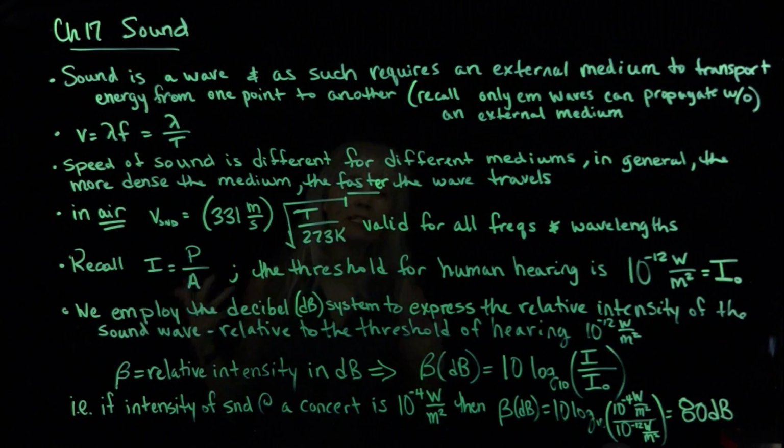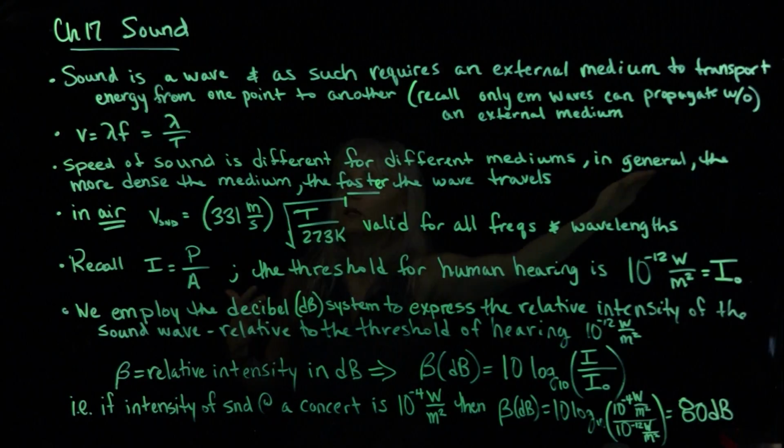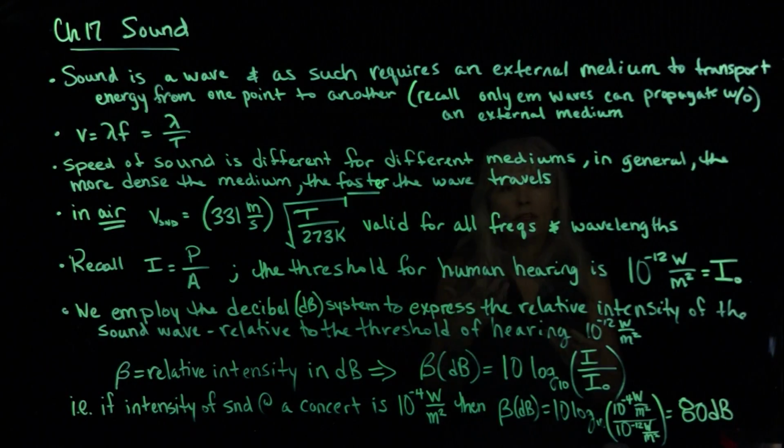The speed of sound is different for different materials. In general, the more dense the medium, the faster the wave travels. So some of you maybe have seen these old westerns on TV or on Netflix, and somebody wants to find out if there is a train traveling on the tracks that's going to be reaching their point relatively soon.